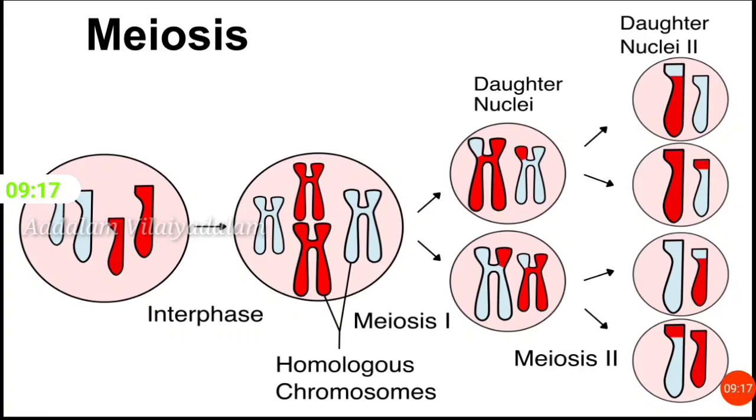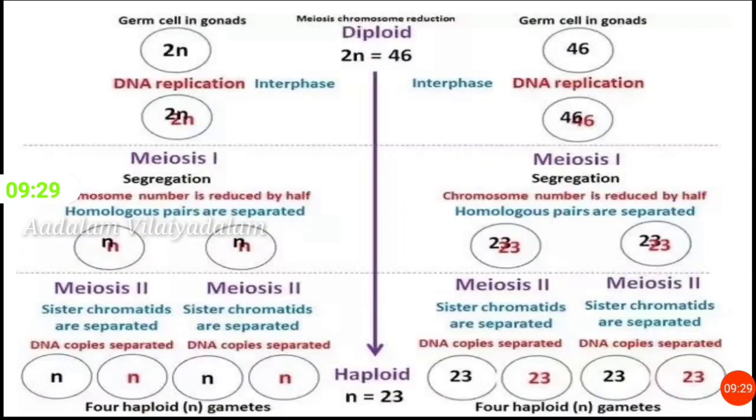The term meiosis was coined by Farmer in 1905. Meiosis is called reduction division because the number of chromosomes in the daughter cells are half that of the parent cell. Meiosis division reduces the number of chromosomes from 46 chromosomes to 23 chromosomes.